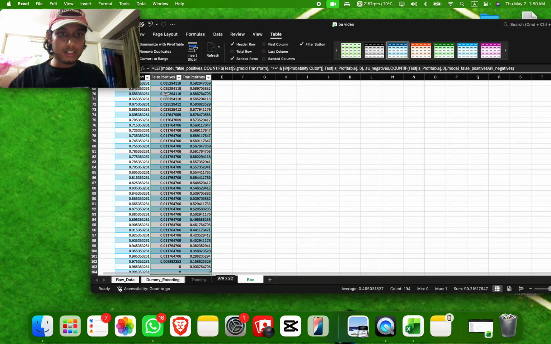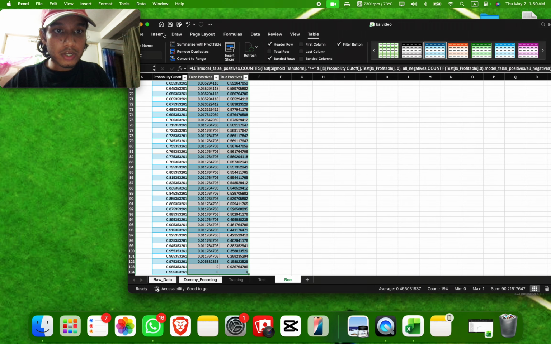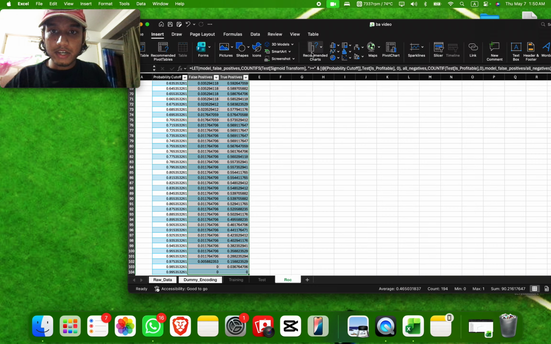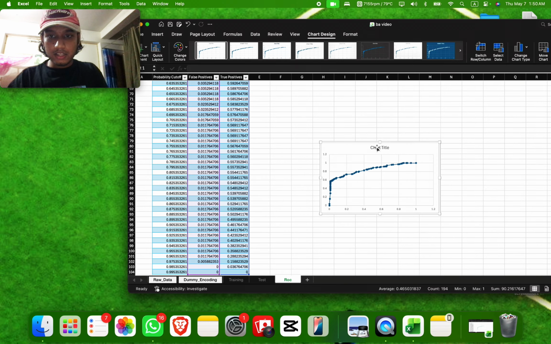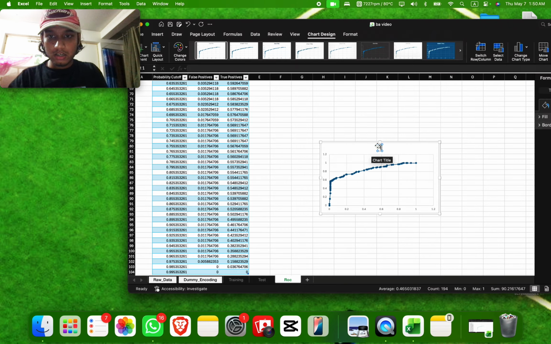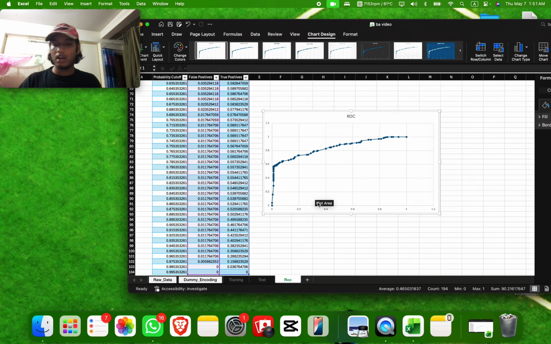What we do is take both of these data sets, drag it down to the bottom, go into insert, and then recommended charts. And yeah, this is our ROC curve. Yes, so that is how we get our ROC curve.